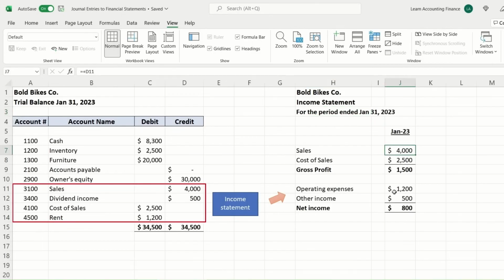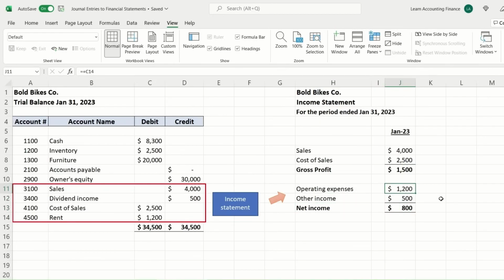So we can see in this example, we had sales of $4,000. We also recorded cost of sales of $2,500. That makes our gross profit $1,500. So gross profit is really the amount of money that we earned on a net basis after deducting the cost of selling a product. So gross profit is strictly related to the product itself. And then if you add other expenses, operating expenses, and other income, then you get to net income, right?